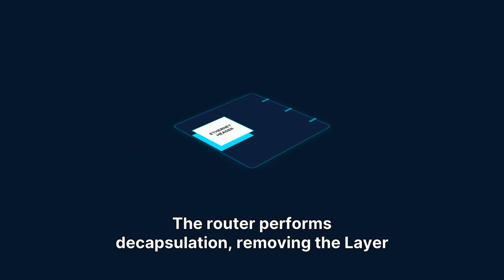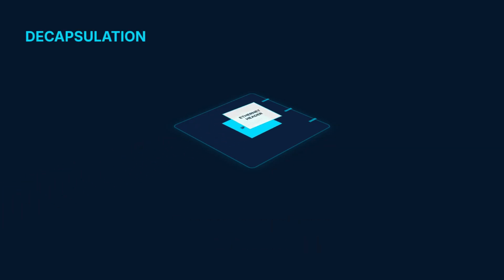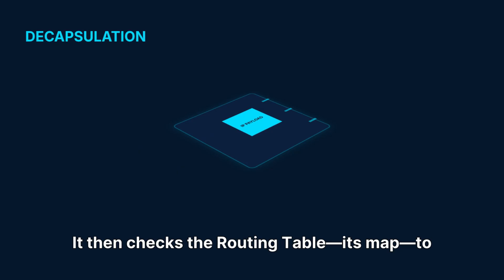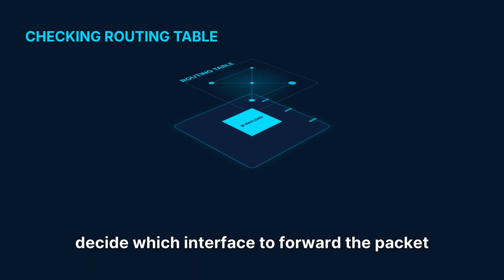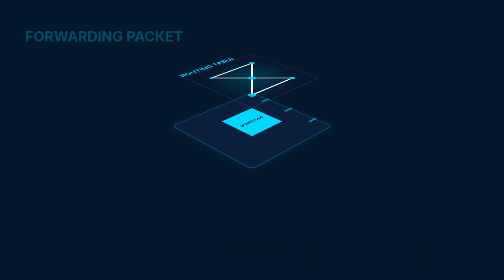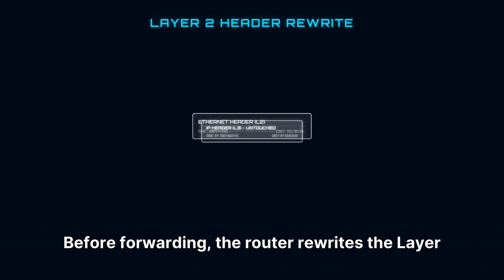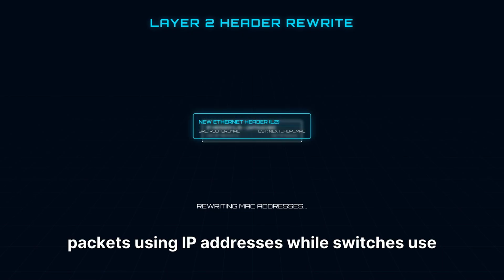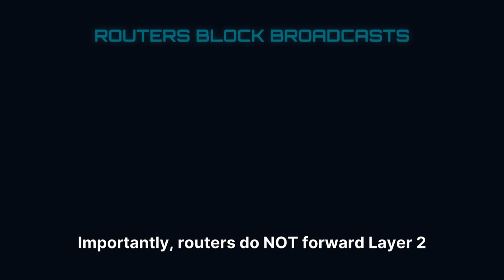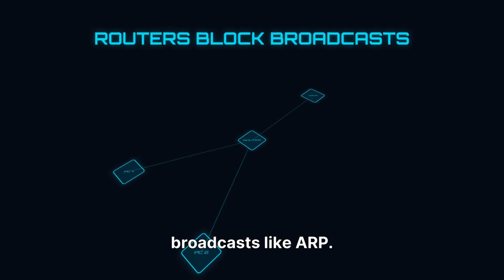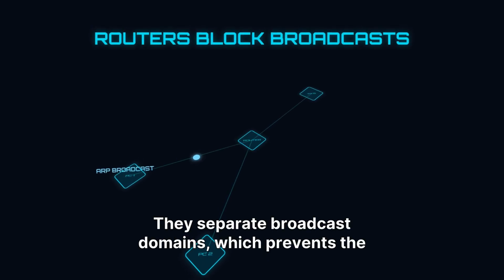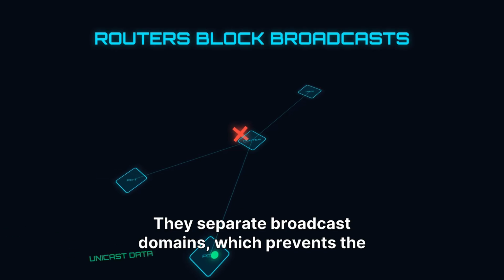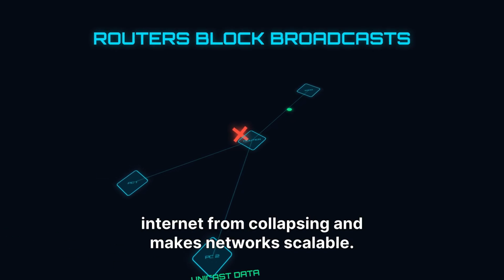The router performs decapsulation, removing the layer 2 header. It then checks the routing table, its map, to decide which interface to forward the packet through. Before forwarding, the router rewrites the layer 2 header. This is why we say routers forward packets using IP addresses while switches use MAC addresses. Importantly, routers do not forward layer 2 broadcasts like ARP. They separate broadcast domains, which prevents the internet from collapsing and makes networks scalable.